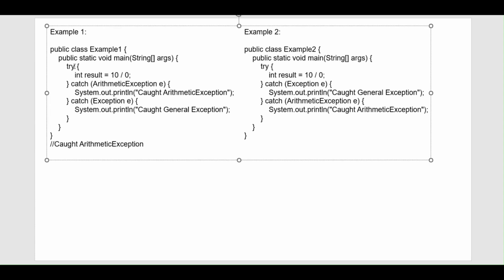First of all, we have the try block, so the control will go inside the try block. Here we have int result equals 10 by 0, so this is an arithmetic exception. So the control will go from this statement to the catch block.